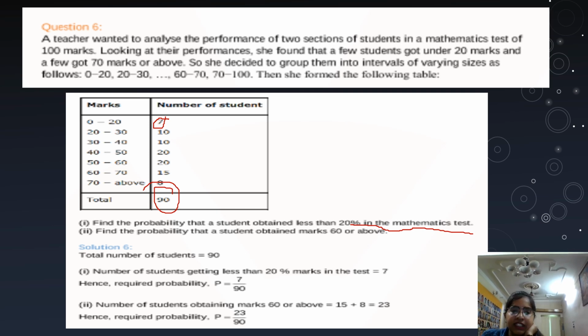Total outcomes are 90. Number of students obtaining 60 or above. Listen, you will add this to 60 and above. That is 15 plus 8, okay, this will be 23. 23 upon 90. We will get the answer. Clear? It's too simple. Okay, so let's erase this first. Now coming to the next one.